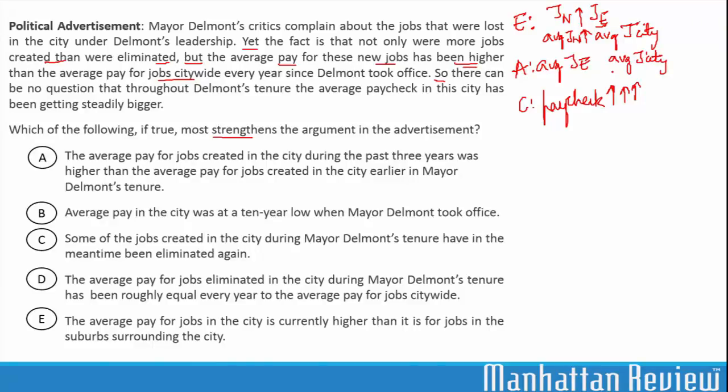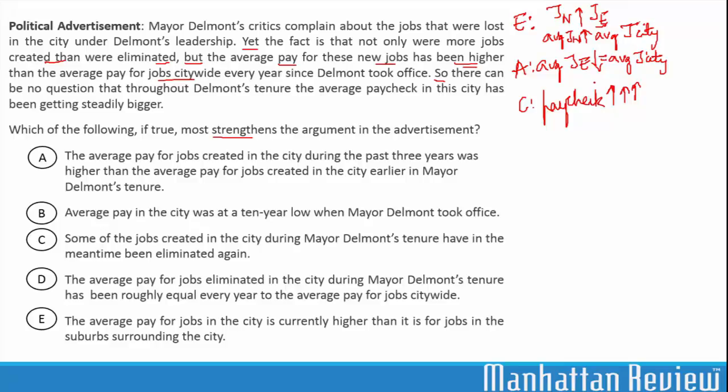Now, we already know that there were more new jobs than jobs that were eliminated, and the average pay of the new jobs has been higher than the average pay of the jobs citywide. Then, for the paycheck to increase steadily, the average pay of the eliminated jobs can either be less than the average pay of the jobs citywide, or it can be equal.